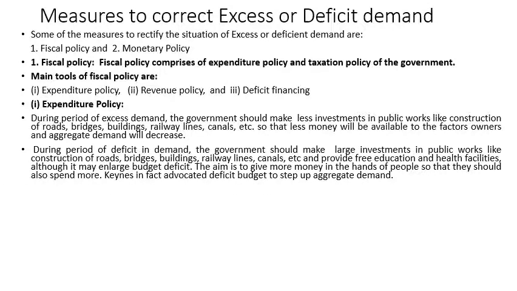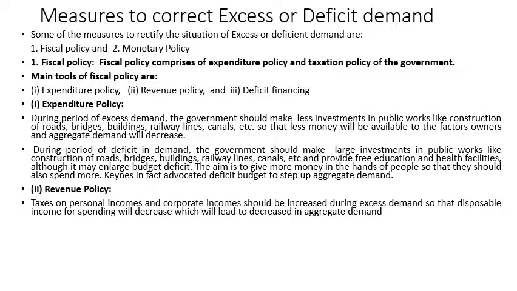During the period of deficit demand, the government will make large investments in development expenditure for construction of roads, bridges, buildings, railways, canals, etc., and give free education and health facilities, to enlarge the budget deficit and put more money in the hands of factor owners. They are getting more money and they will spend more, and that is how aggregate demand will increase.